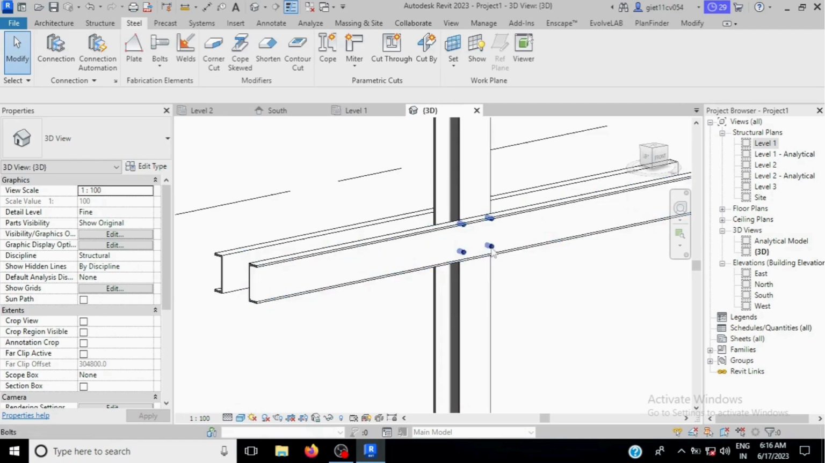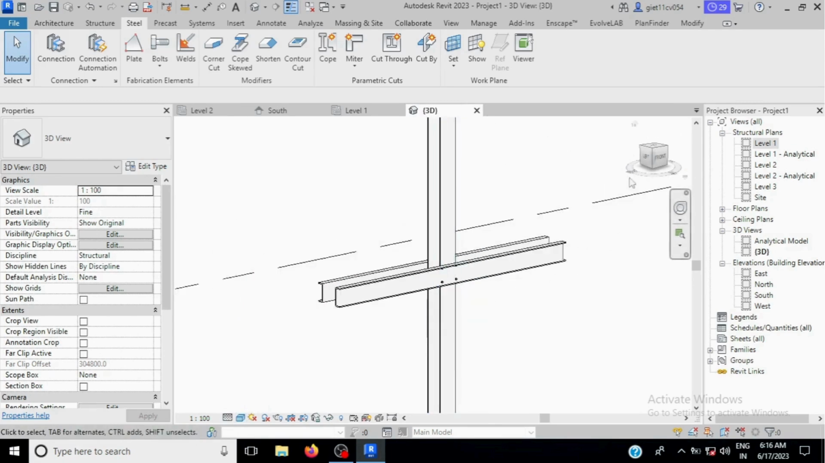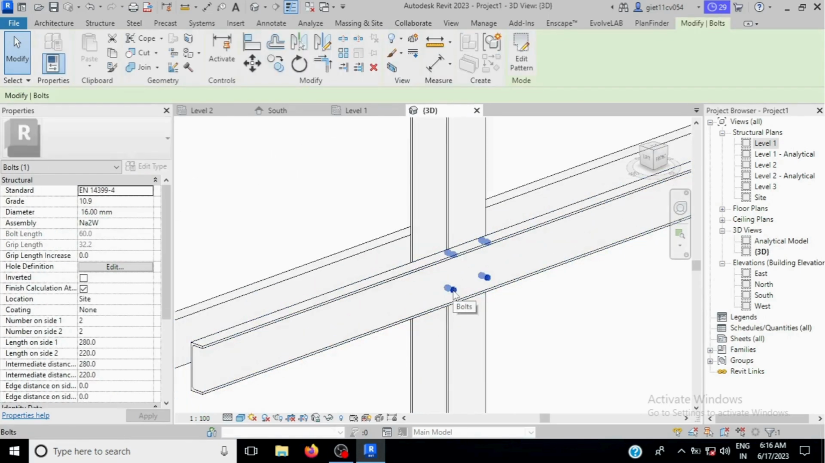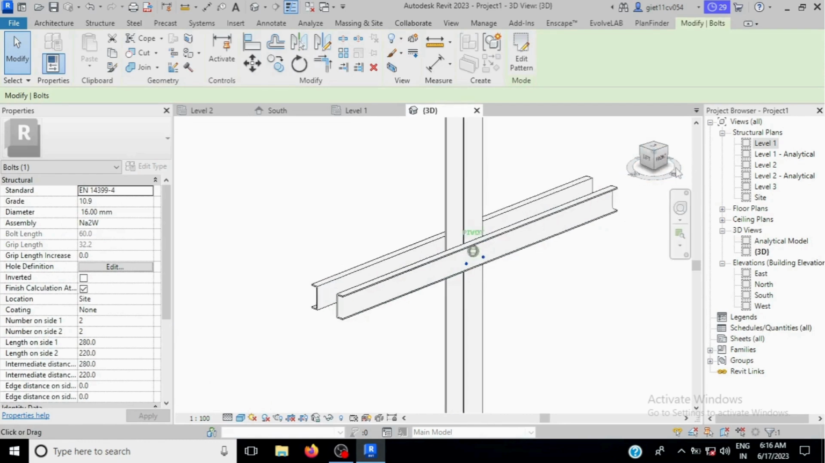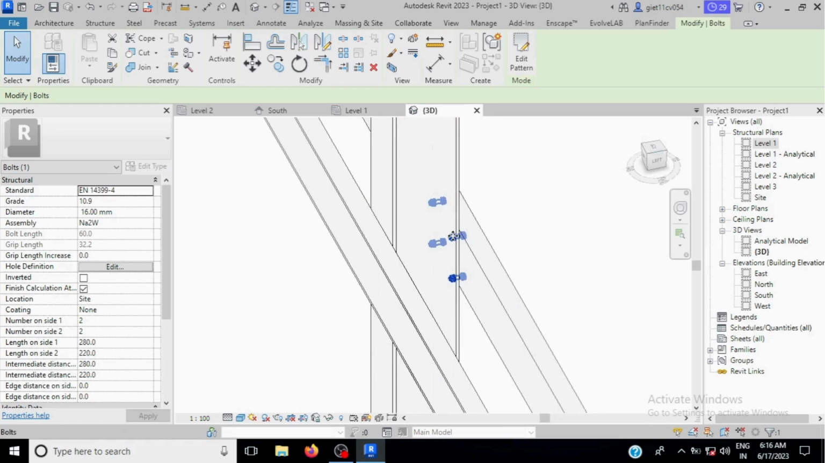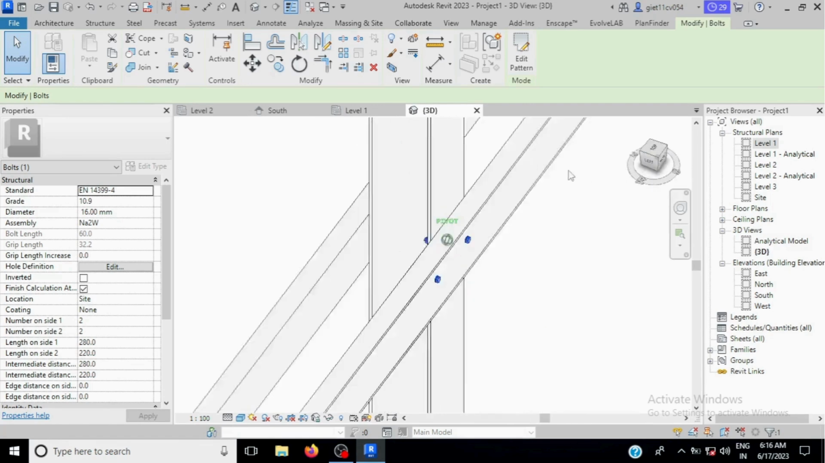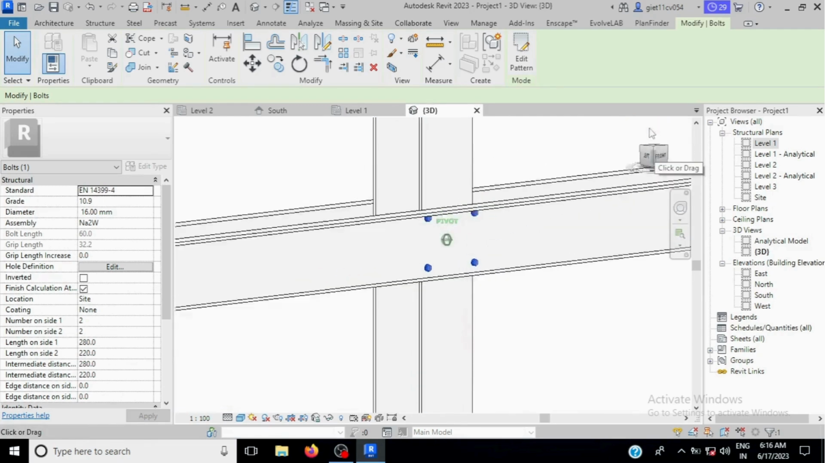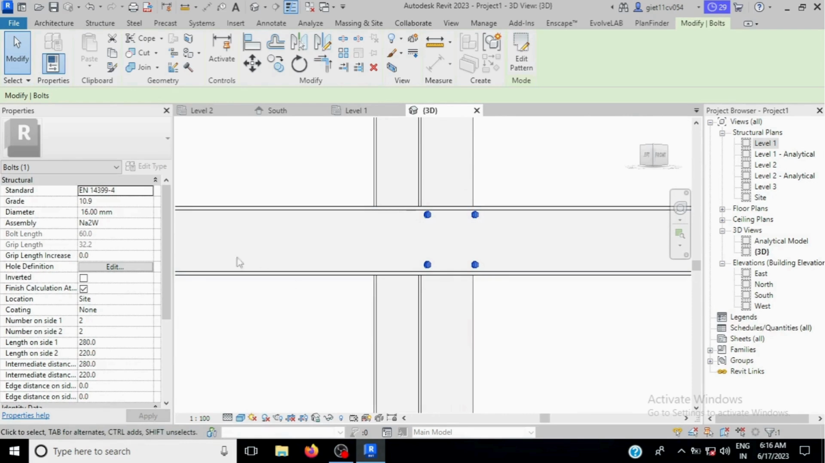You can see this bolt is just placed here. You want this bolt to connect to this side, you can connect it also. Let's see how we can do it. Suppose you want 3 bolts over here, so for that you just select the bolt and make this one 3.